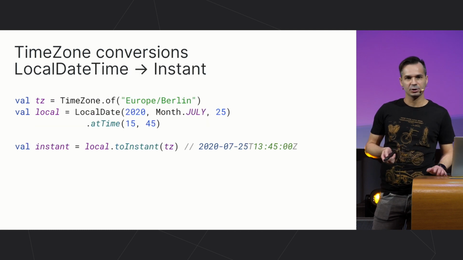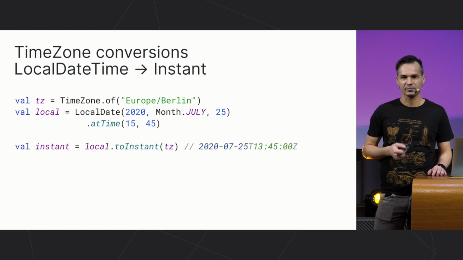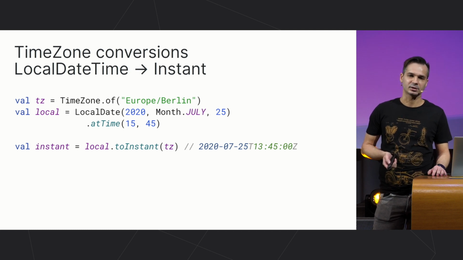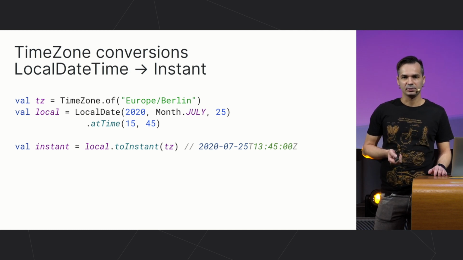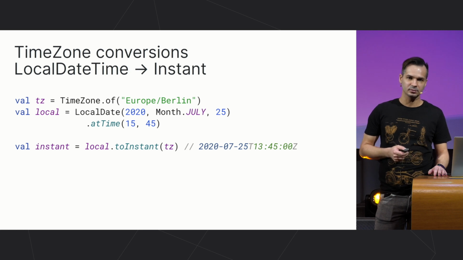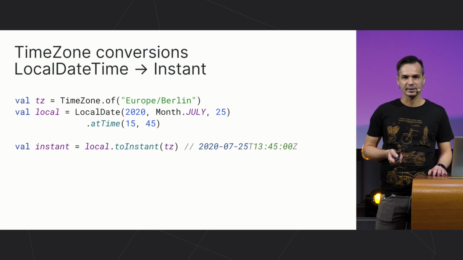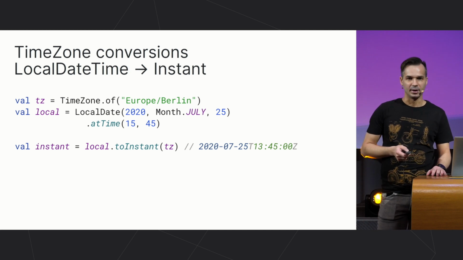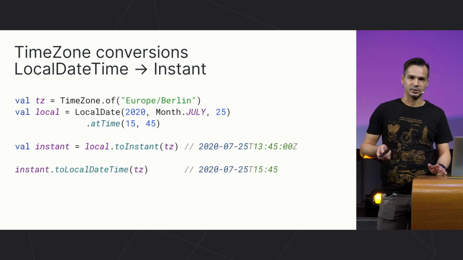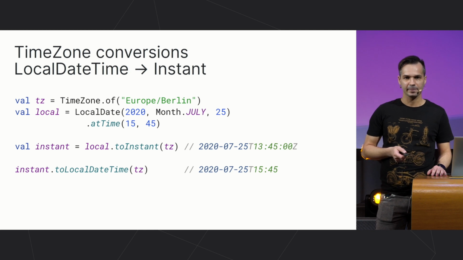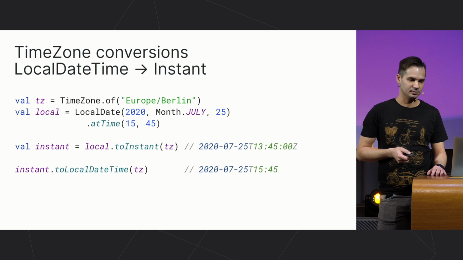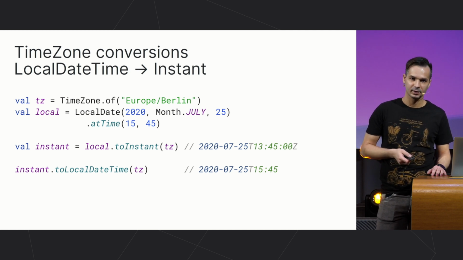The opposite situation is when you have a local datetime, for example, constructed from components, and you want to get the corresponding instant of physical time. For that, you also need to know the time zone, pass it to the local-datetime-to-instant function, and get the instant as a result. In this example, if you convert the instant back to local datetime, you get the date and time components the same as the original ones. So far it looks easy, right?